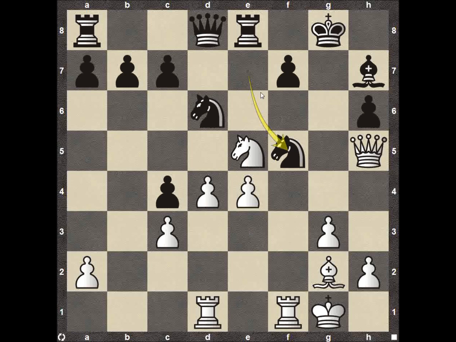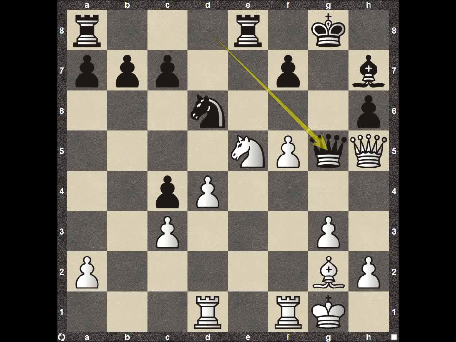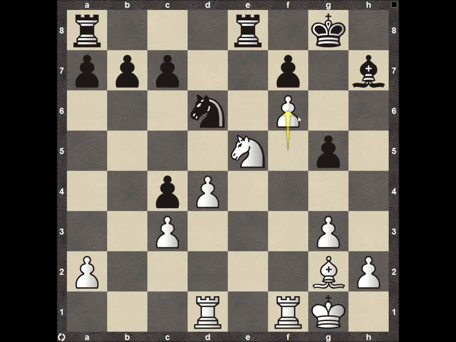So Vishy decides to go ahead and give up some material back so that he can make sure that he doesn't lose the position. So knight to f5, giving material back. Pawn takes on f5, now queen to g5. Once you get in a tough spot, you want to take the biggest pieces off the board that your opponent has. Queen to g5 says, hey, let's go ahead and sacrifice our queens. So after the exchange here, then pawn to f6.